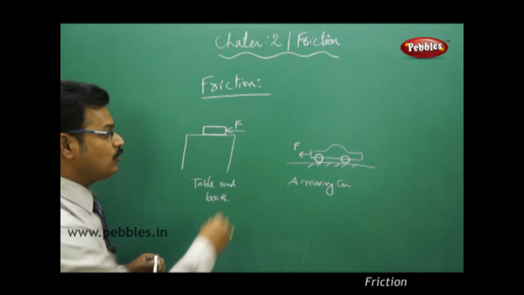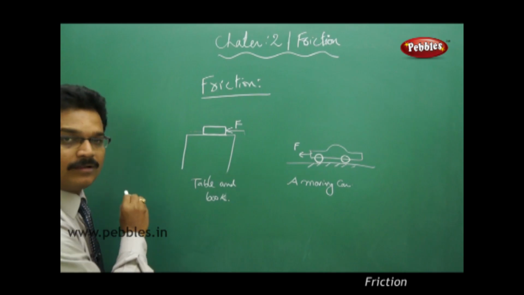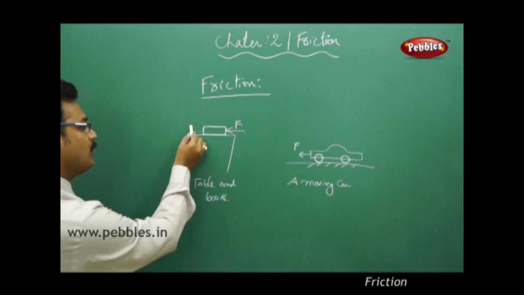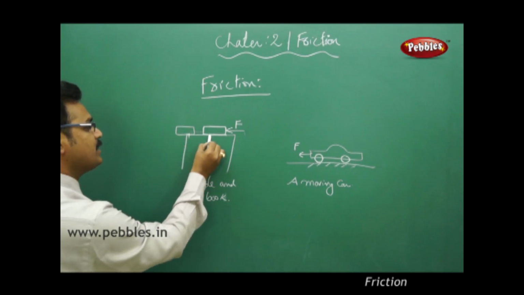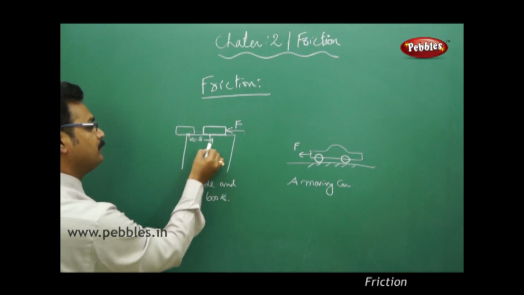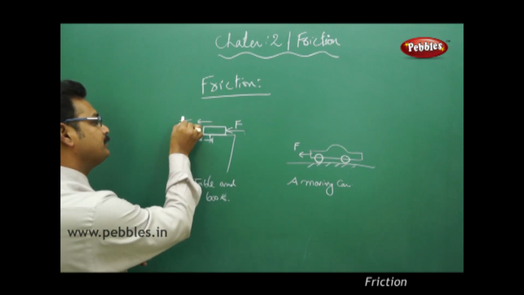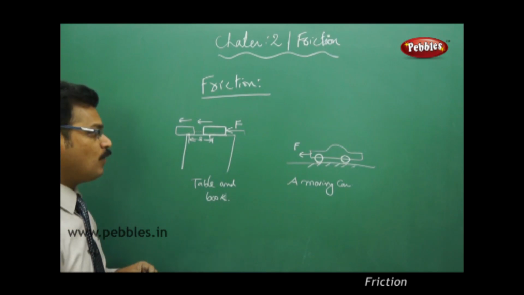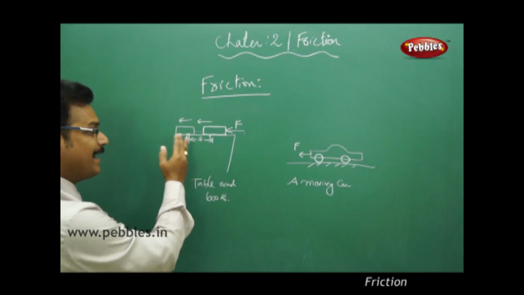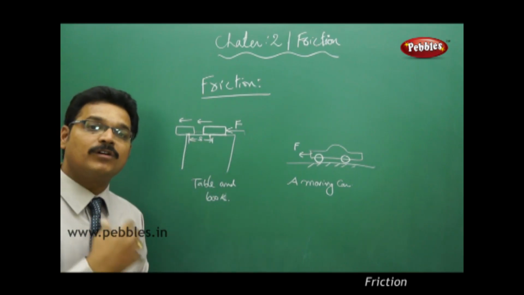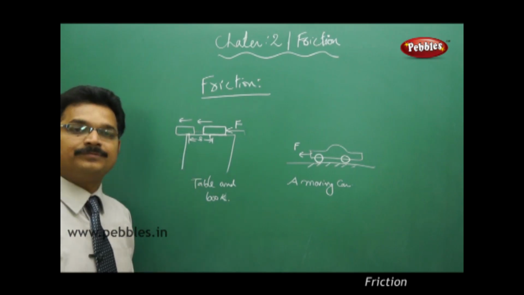Now you apply more force on the block. The block started moving. And at one point of time, the block stopped. See, this is the distance traveled by the block. S is the distance traveled by the block in this direction. Now the question is, when you apply the force, why has the block moved some distance and then stopped? Why can't it move for an infinite amount of time? The answer is simple: because of friction.